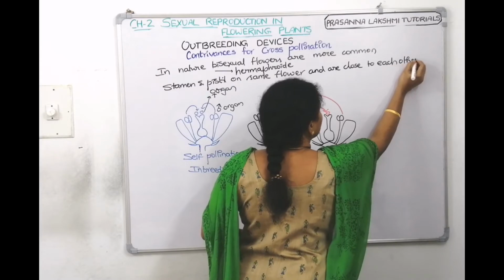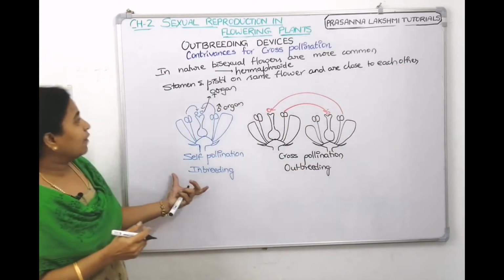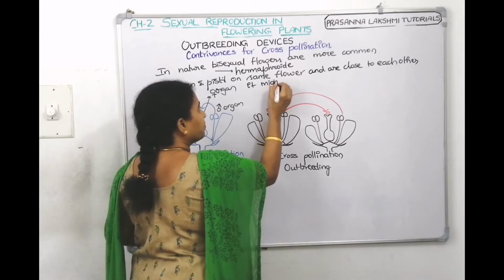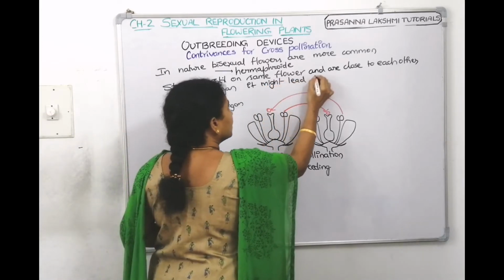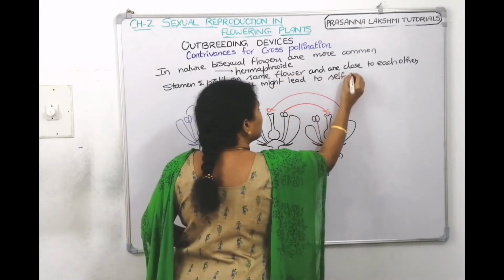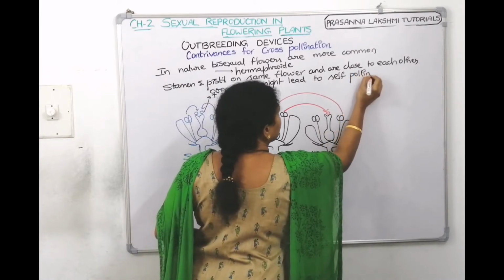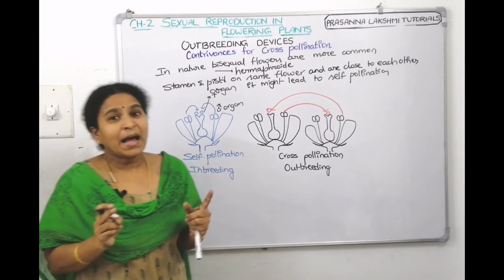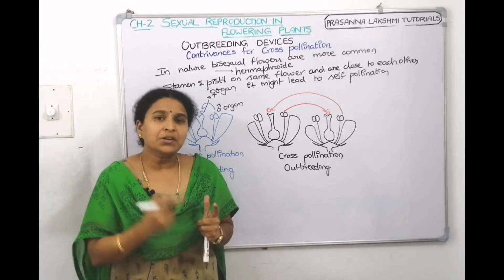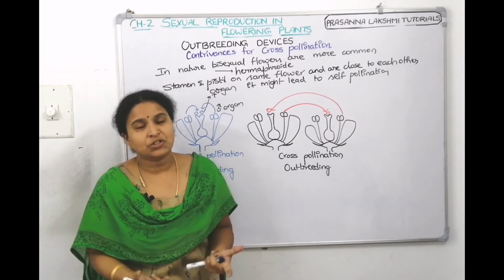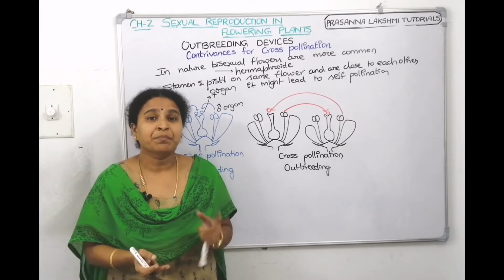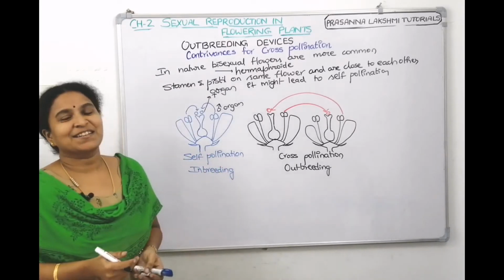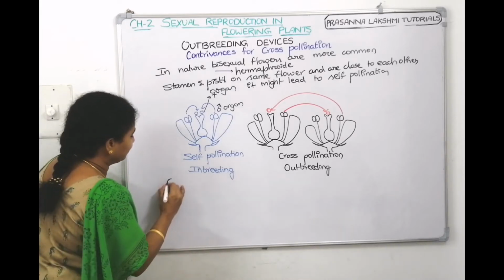It might lead to self-pollination, which means it might lead to inbreeding. But what happens when self-pollination or inbreeding happens continuously? It will lead to inbreeding depression. Continuous self-pollination leads to inbreeding depression.